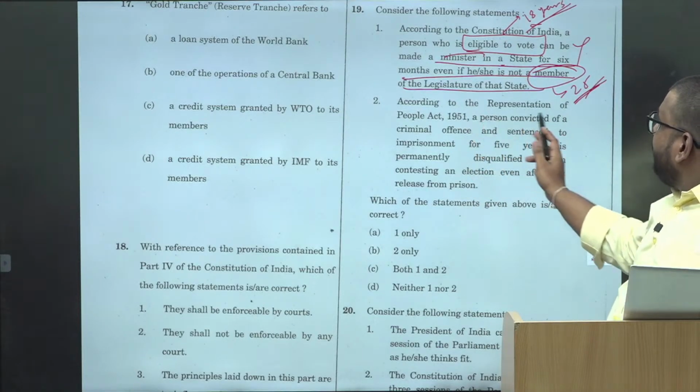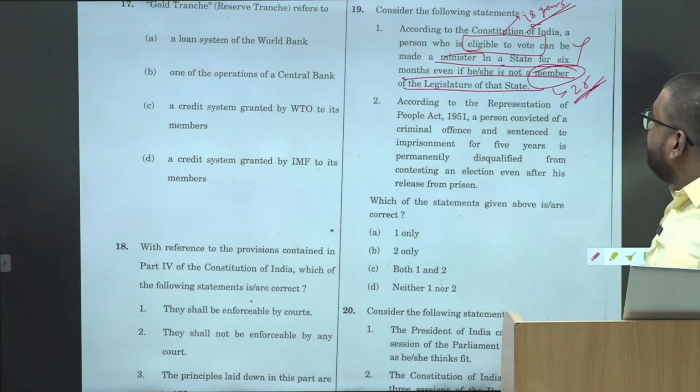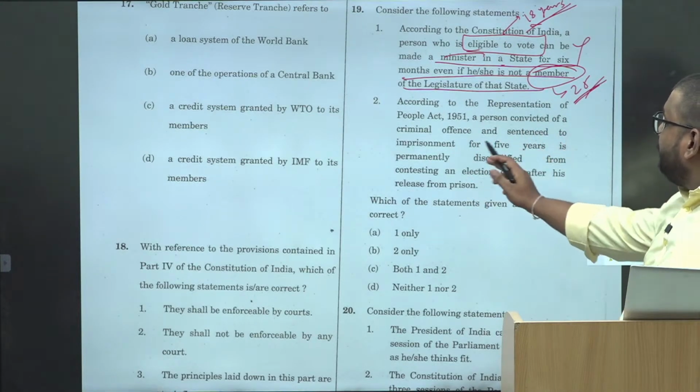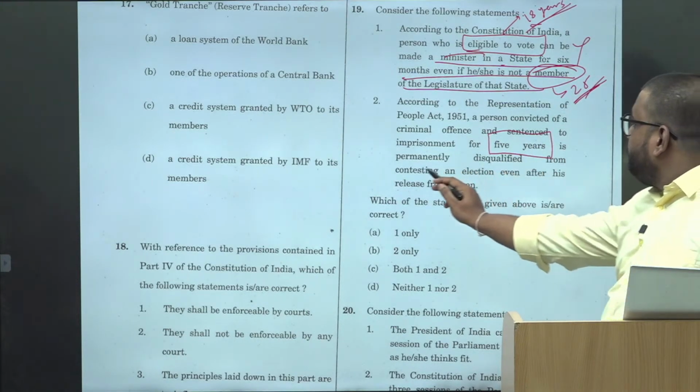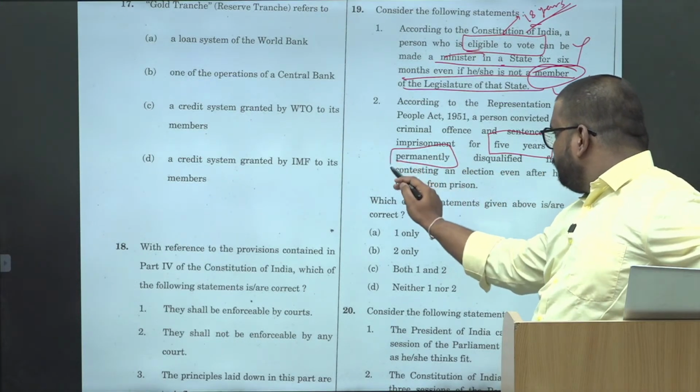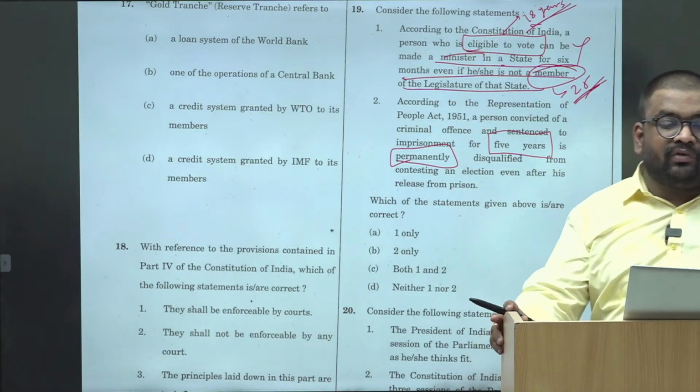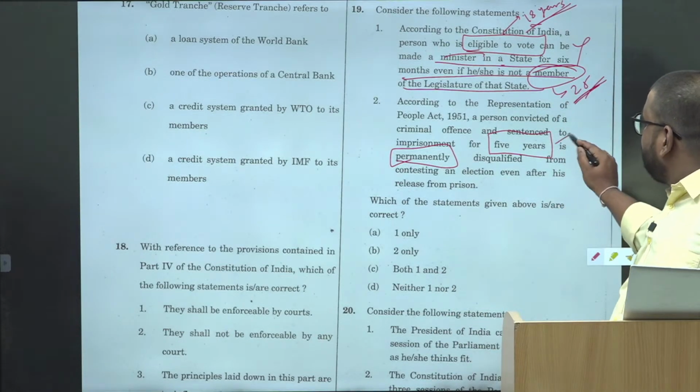Okay? Then according to the Representation of People Act, a person convicted of a criminal offense and sentenced to imprisonment for 5 years is permanently disqualified, right? Again, you have one data and one extreme statement.